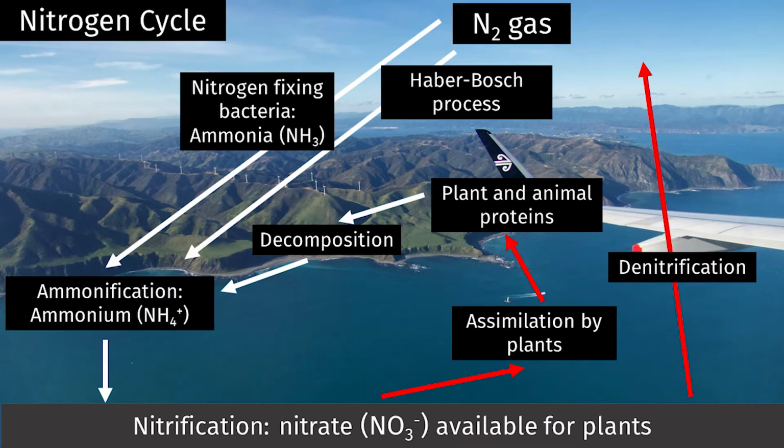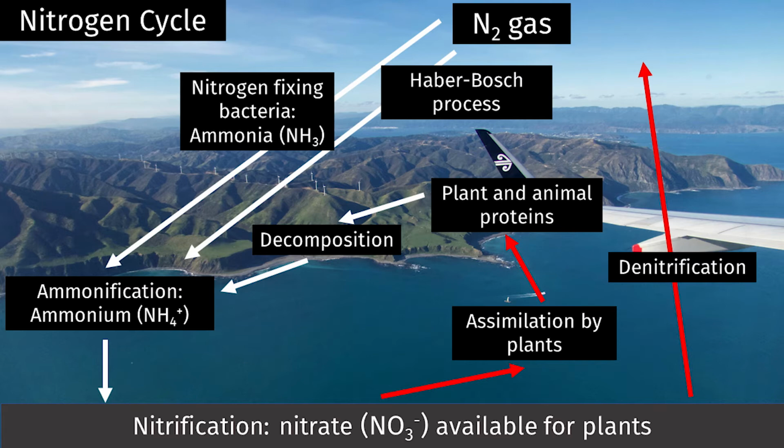The primary source of nitrogen in the environment is in the form of nitrogen gas in the atmosphere. Unlike carbon, it is impossible for most organisms to fix atmospheric nitrogen. Only specialized nitrogen-fixing bacteria can take nitrogen out of the atmosphere. These nitrogen-fixing bacteria produce nitrogen in the form of ammonia, which can then be converted to nitrate by soil bacteria through a process known as nitrification.